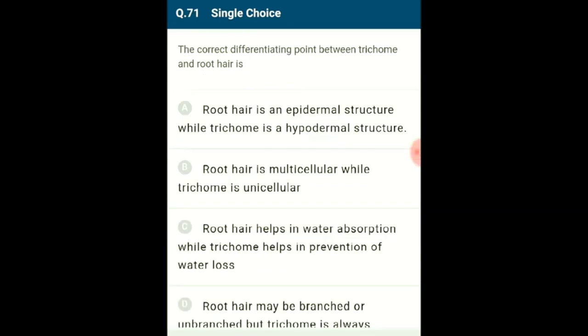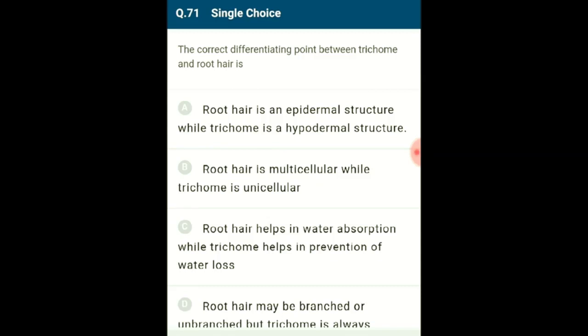Question number 71. The correct differentiation point between trichome and root hair is: the root hairs are unicellular unbranched elongations of the epidermal cells and help absorb water and minerals from the soil. The epidermal hairs on the stem are called trichomes. The trichomes are usually multicellular.